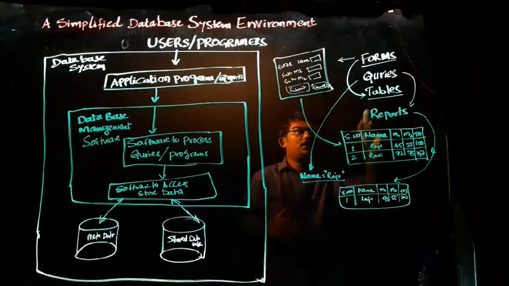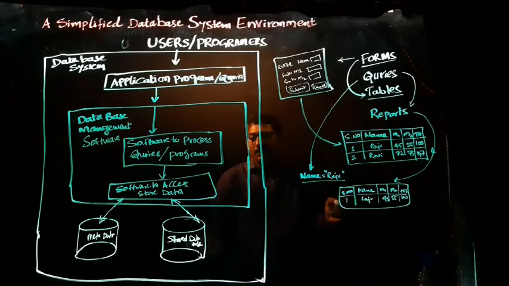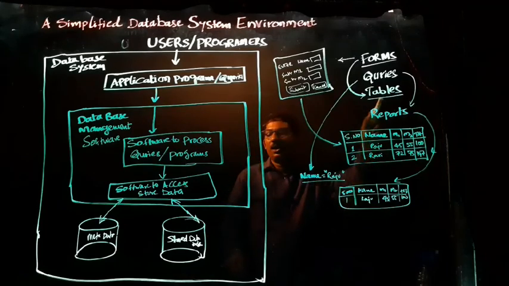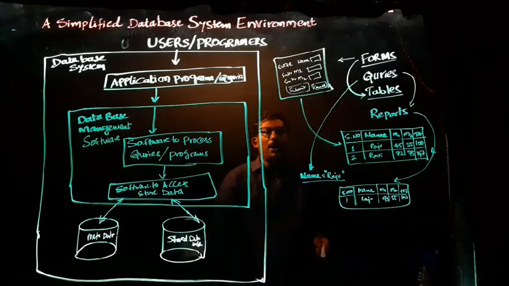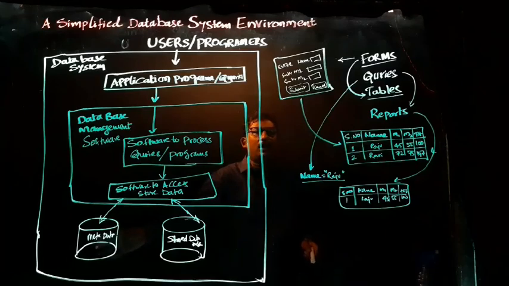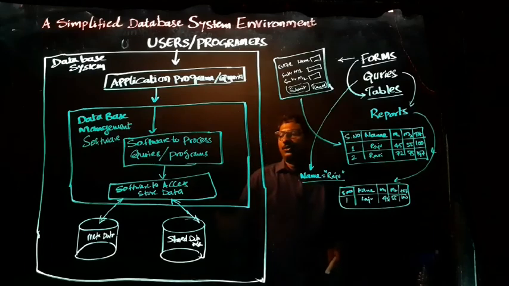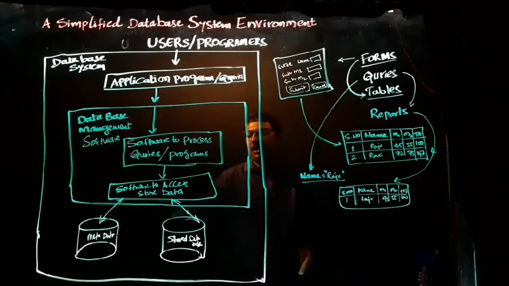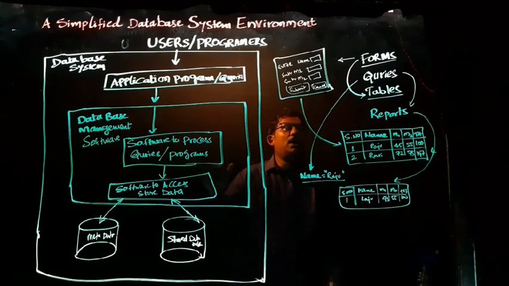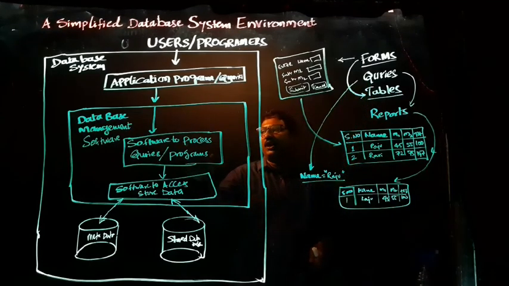That means for a database management system, all these four are the pillars. This is the stored data, these are the tables. The stored data will be in the form of tables, and regarding the stored data, the information will be in the metadata. Metadata means data about the data. Then comes the software to access the stored data. That means to access this particular data, we need a particular software. Then this software is required to execute the queries and the programs.